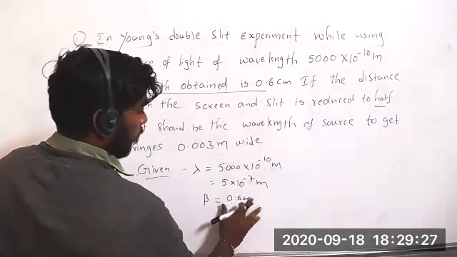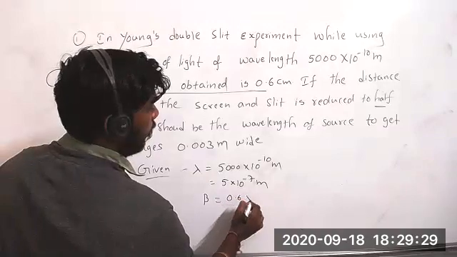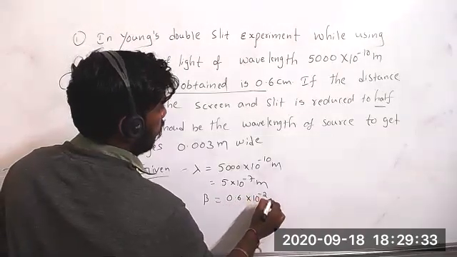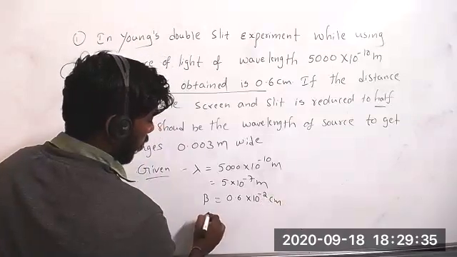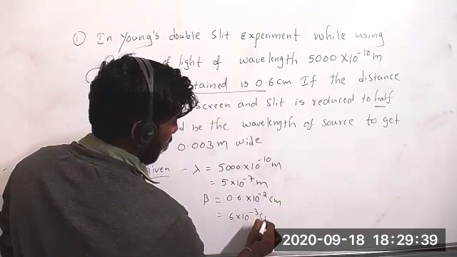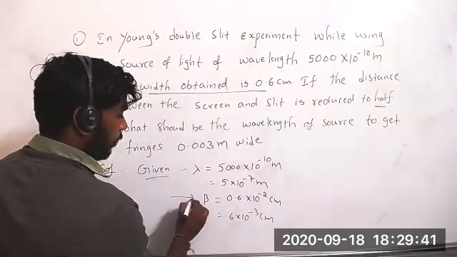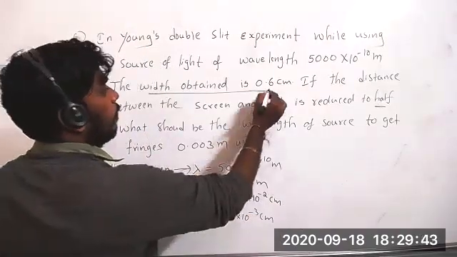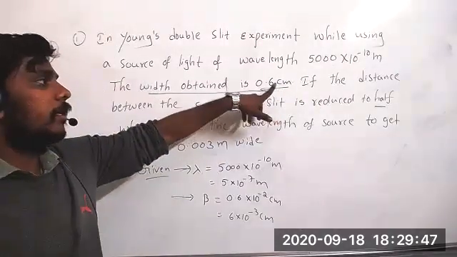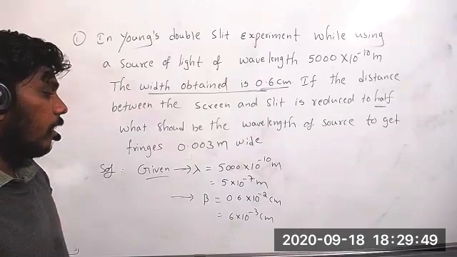So 6 into 10 to the power of minus 2 centimeters, or you can write 6 into 10 to the power of minus 3 centimeters. Meters or centimeters they gave, even if you want we can convert into meters.